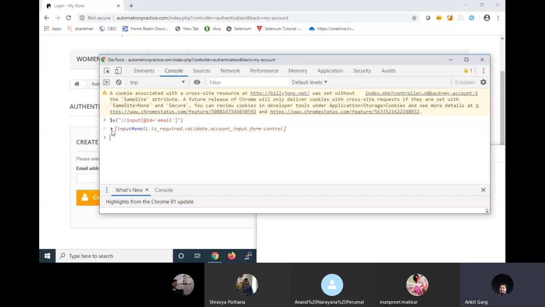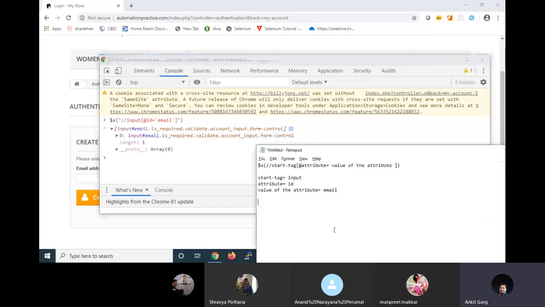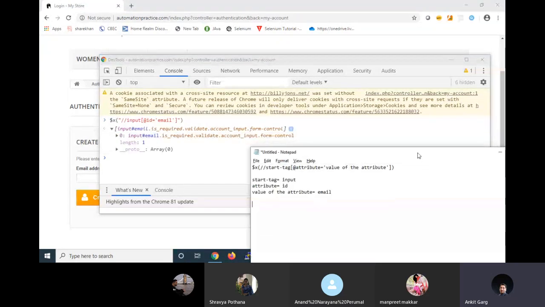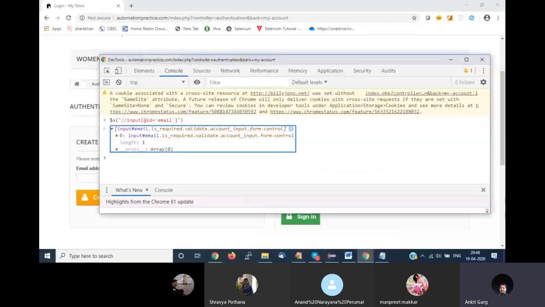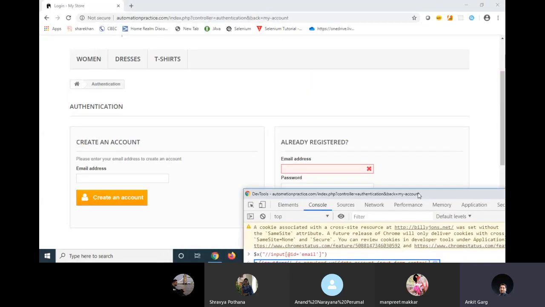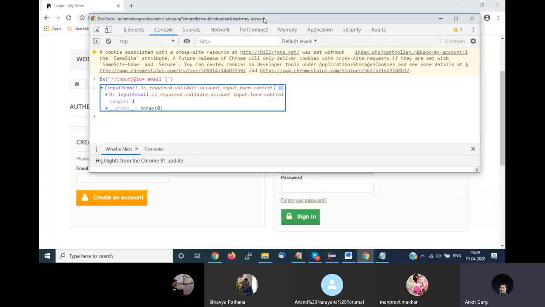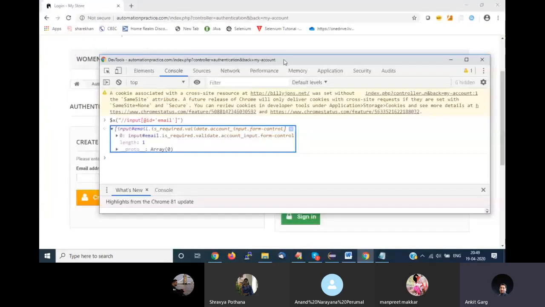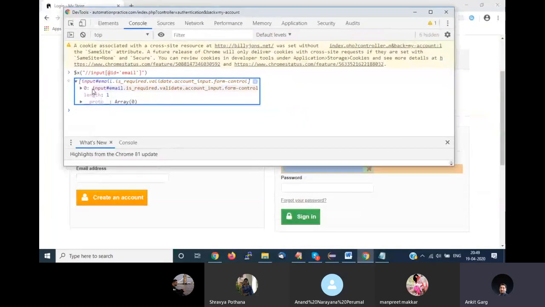I'll expand my element and I'll see whether I am able to find my element successfully or not. I am doing a mouse over. Can you see it is again highlighting my element? That means my element is fine. I have found my element properly.